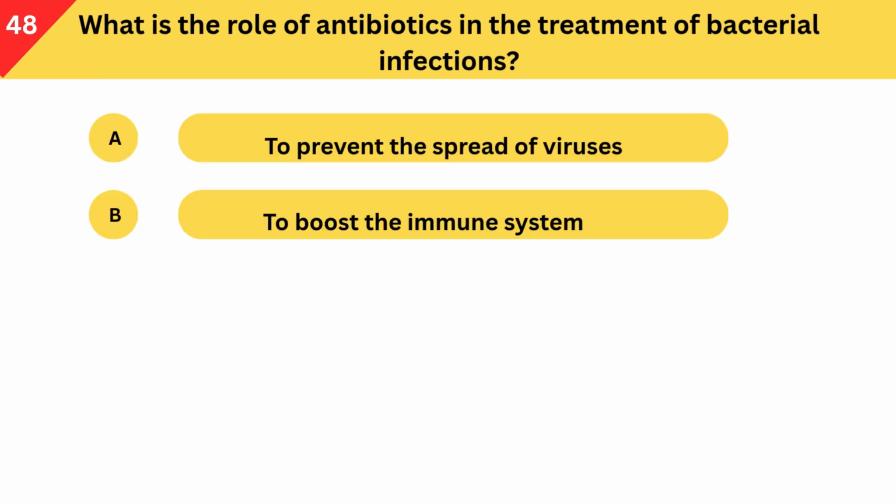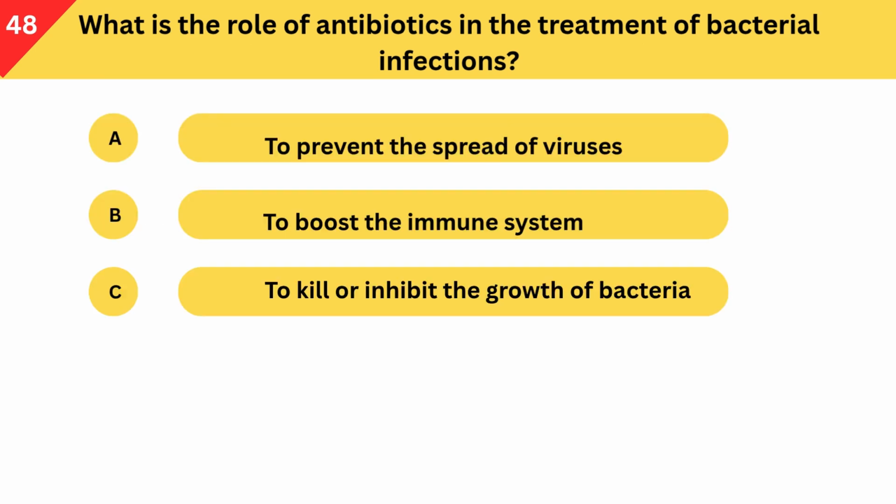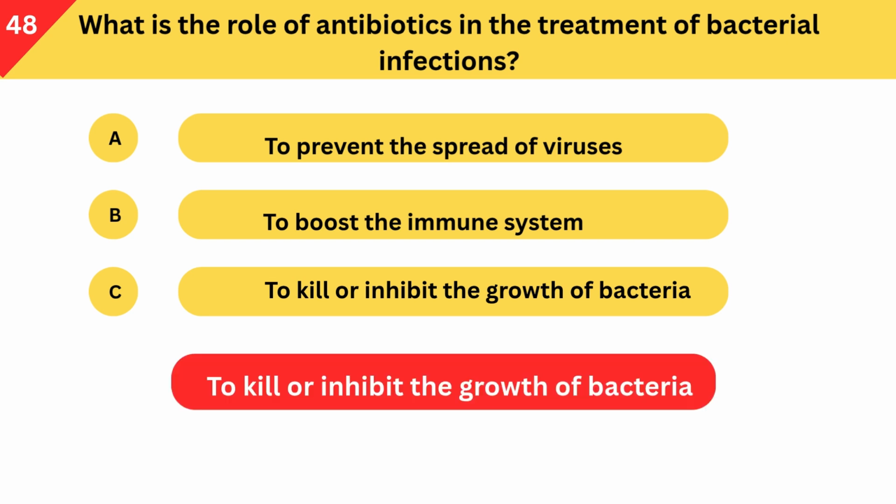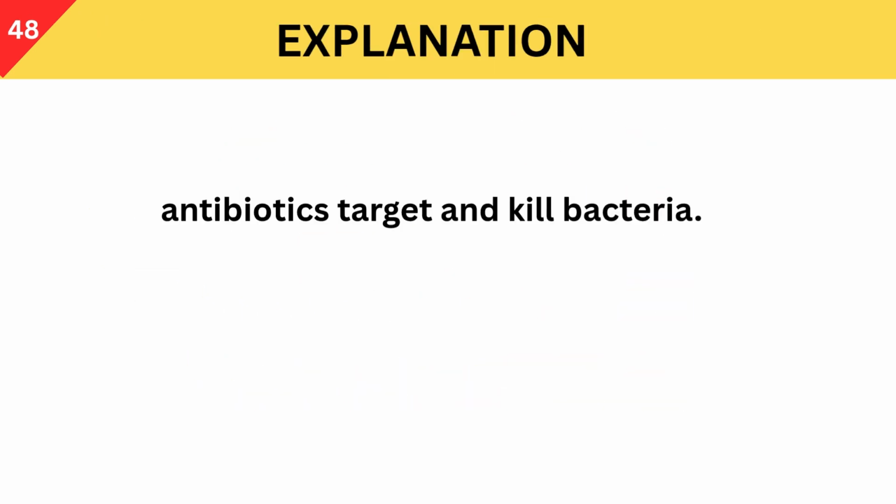What is the role of antibiotics in the treatment of bacterial infections? A. To prevent the spread of viruses. B. To boost the immune system. C. To kill or inhibit the growth of bacteria. Correct answer is to kill or inhibit the growth of bacteria. Antibiotics target and kill bacteria.